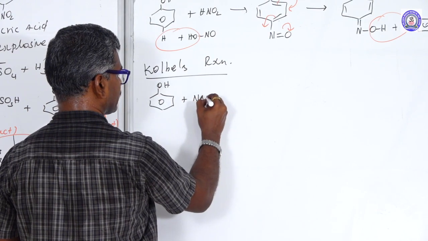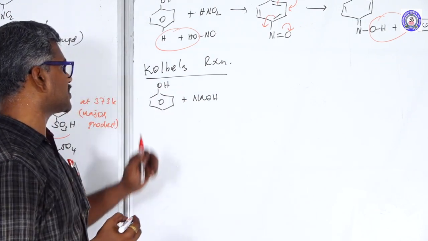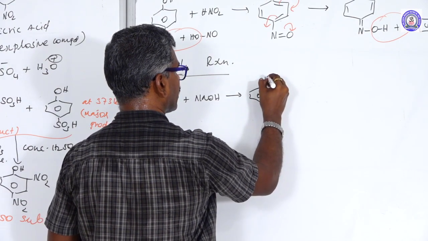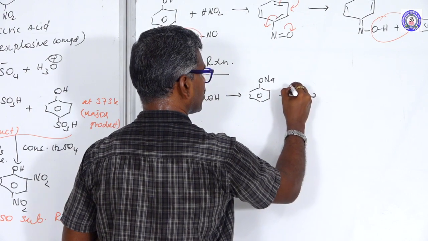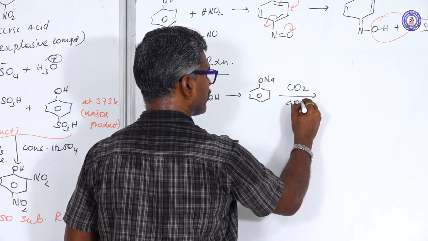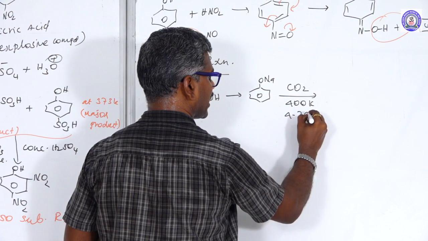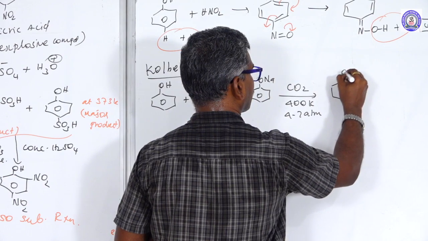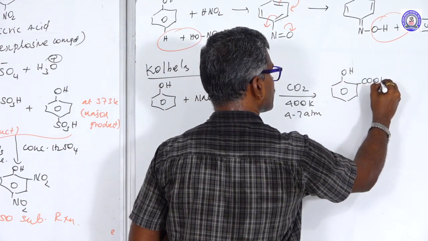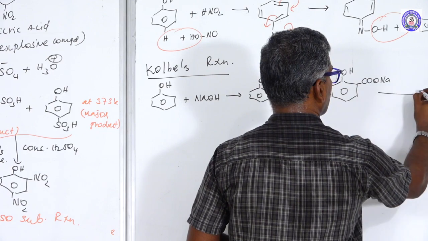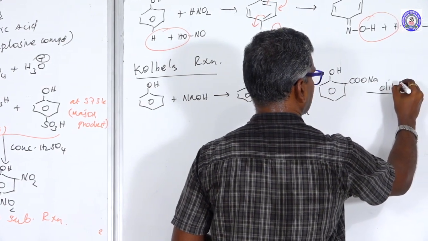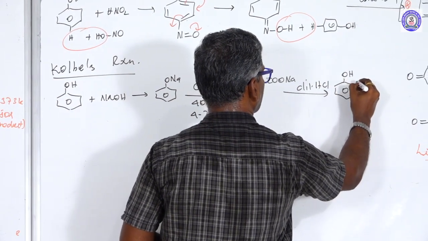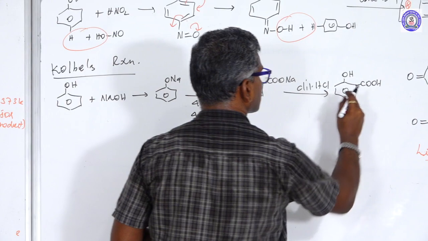Phenol reacts with NaOH because of the acidic phenolic hydrogen, forming sodium phenoxide. Further treated with carbon dioxide at temperature 400 Kelvin, pressure 4 to 7 atm. This compound undergoes formation of phenol and sodium salicylate. Sodium salicylate decomposes with dilute acid to form salicylic acid.